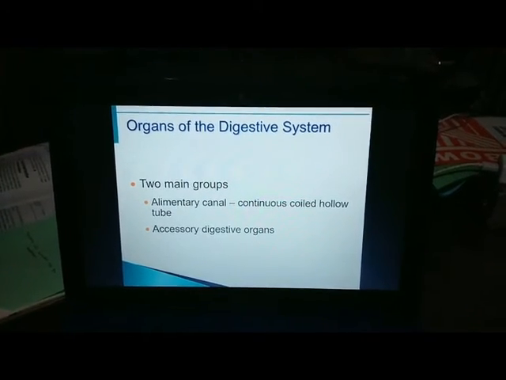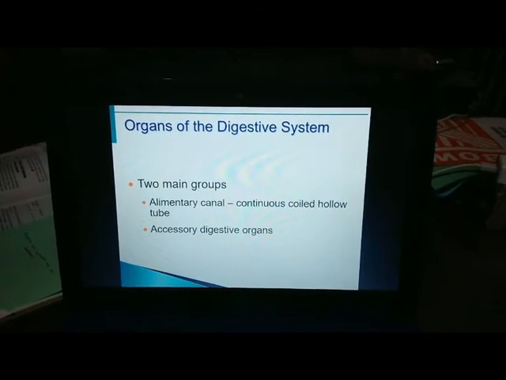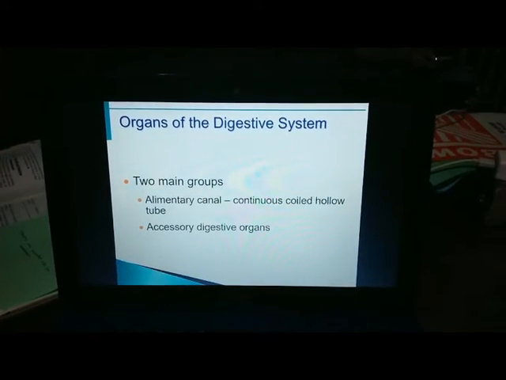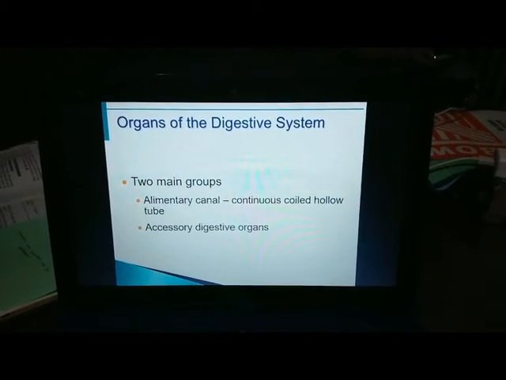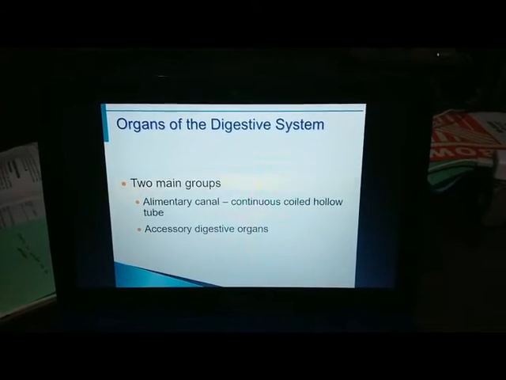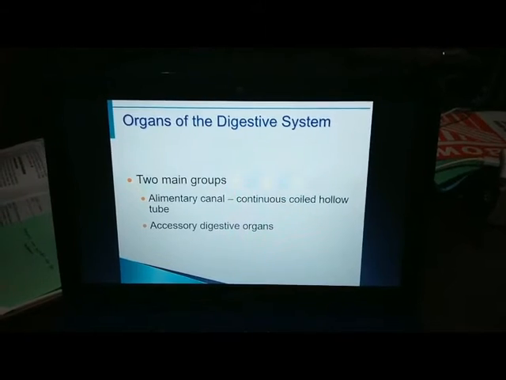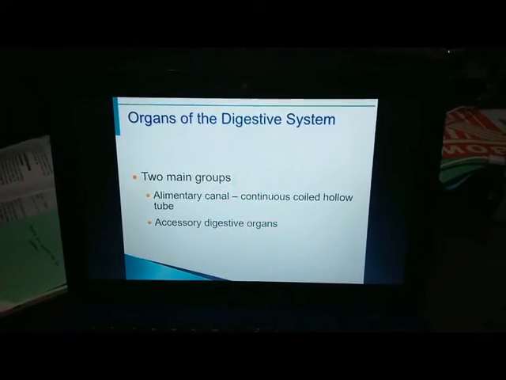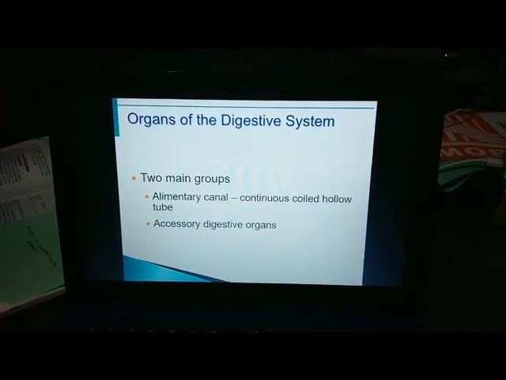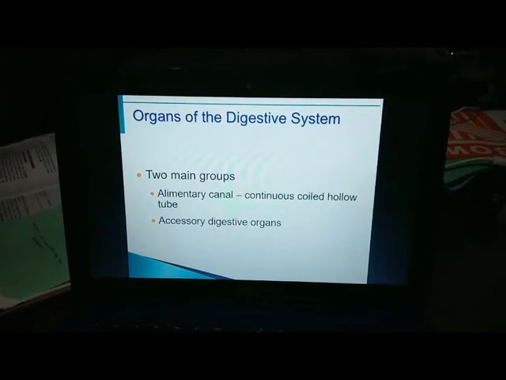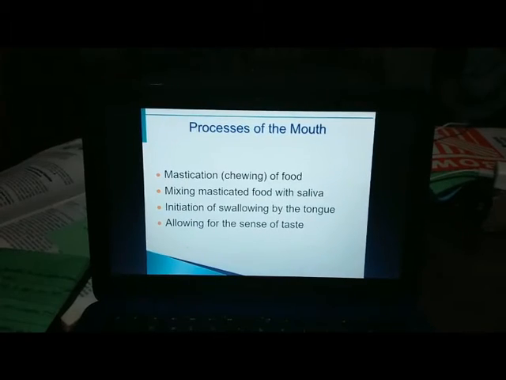Organs of the digestive system. There are 2 main groups, which are the alimentary canal and the accessory digestive organs. The alimentary canal or the gastrointestinal tract is made of the oral cavity, pharynx, esophagus, stomach, small intestines, and large intestines, while the accessory digestive organs are made up of teeth, tongue, salivary glands, liver, gallbladder, and pancreas.